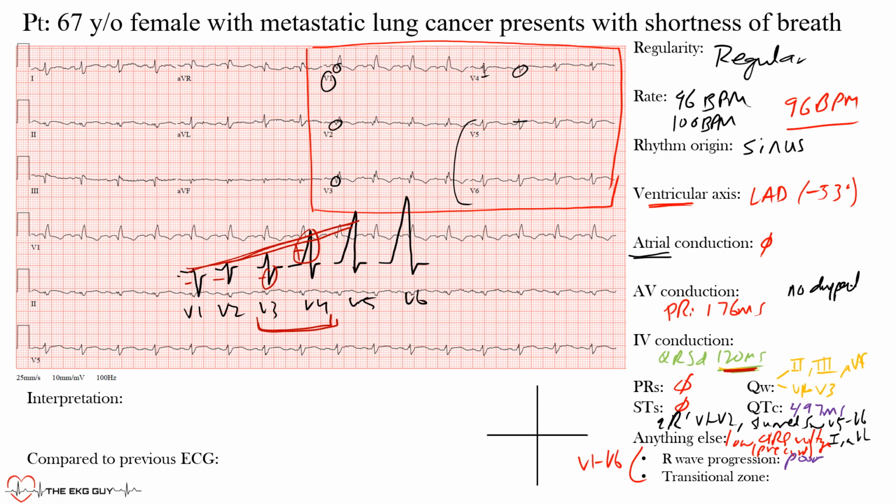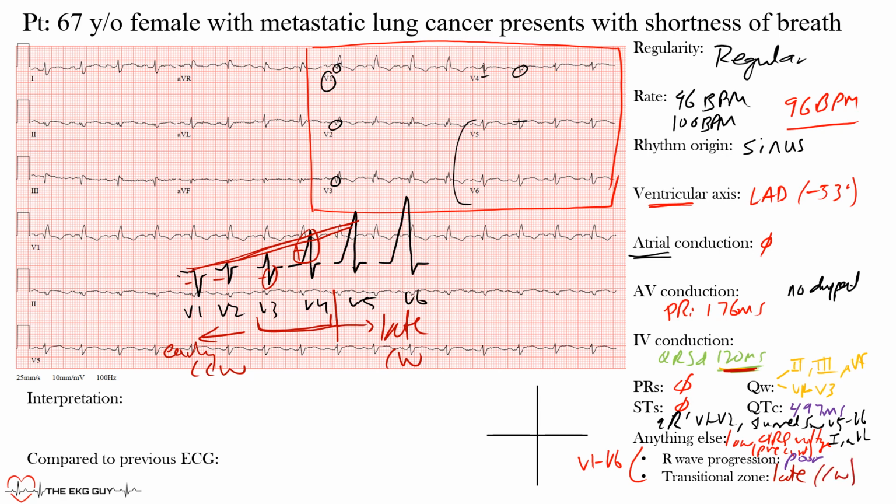When we look here, those initial complexes are not even positive in those anteroseptal leads, and they're occurring later, after this region, so we call this a late transition, or a clockwise rotation. If they were to come before V3, we would call that an early transition or a counterclockwise rotation. Because they're occurring after V4, we call this late, or clockwise rotation.